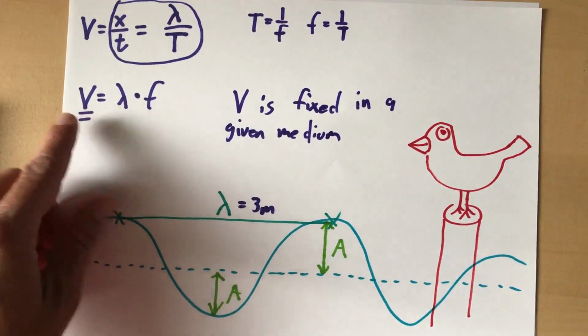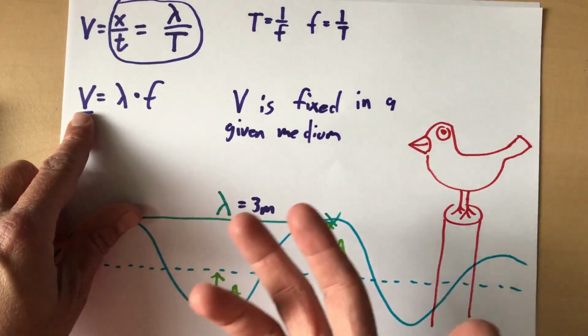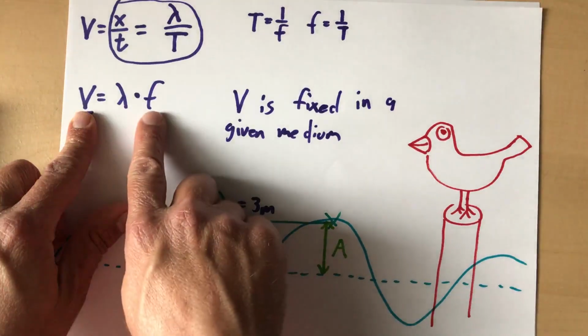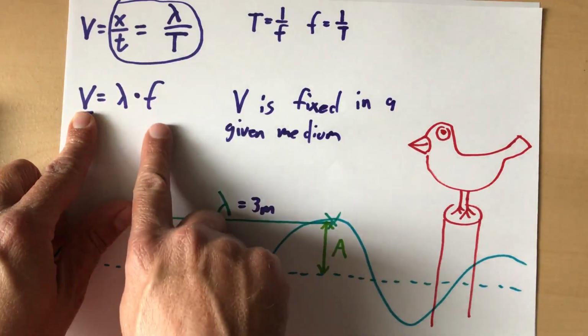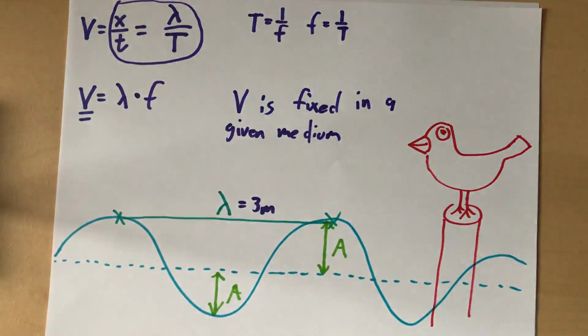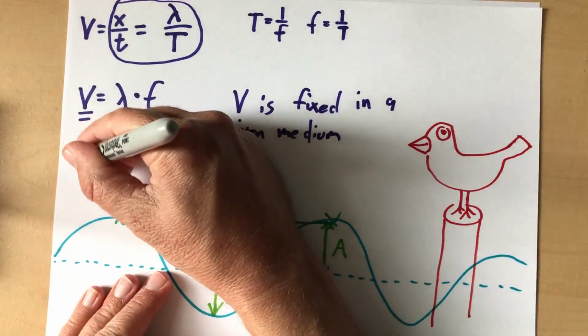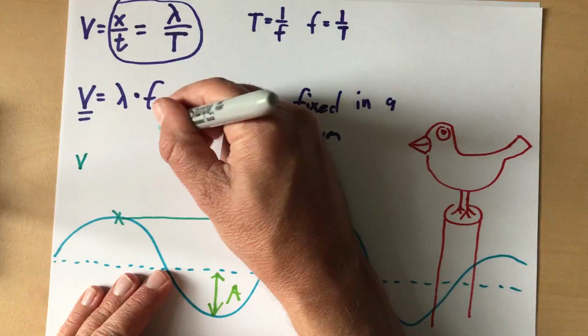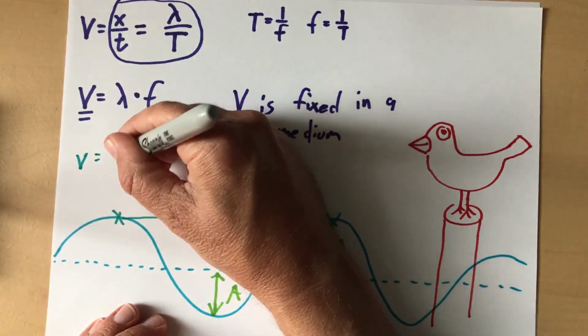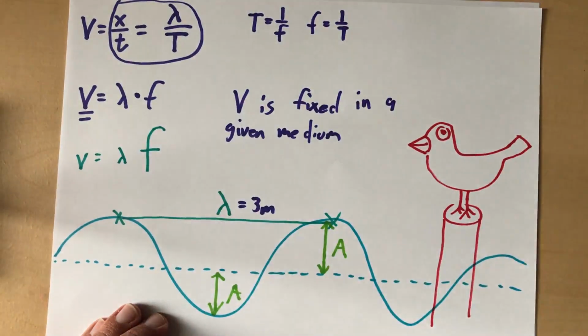So one thing we need to look at, and in class I would demonstrate this to you on a Slinky or something: if this velocity can't change, and let's say you raise your frequency, you make your voice higher pitched. If velocity can't change, but frequency goes up, and let me symbolize it like this. We have a velocity, and we have a really big frequency, a high-pitched sound. Then what has to happen correspondingly is we get a small wavelength.